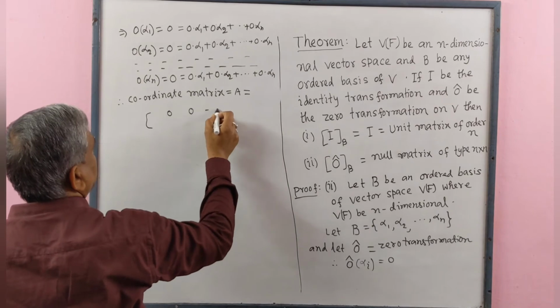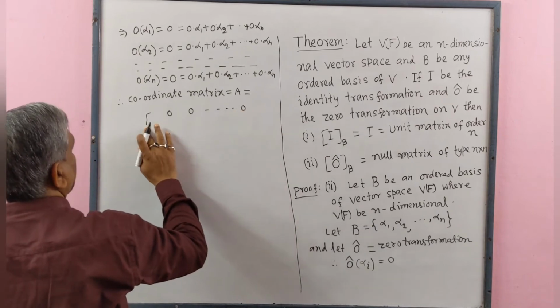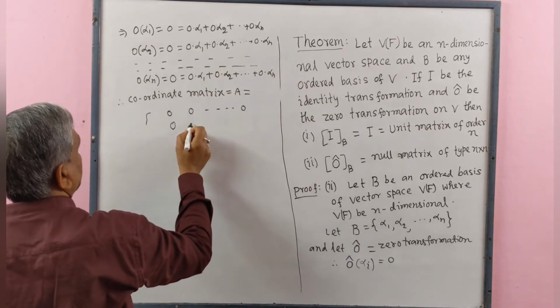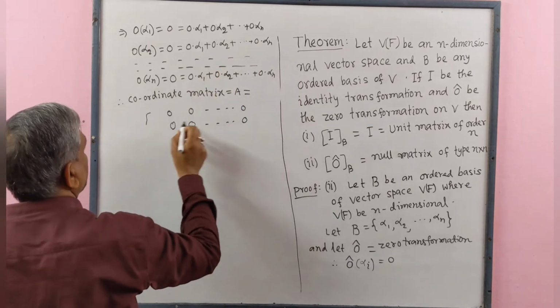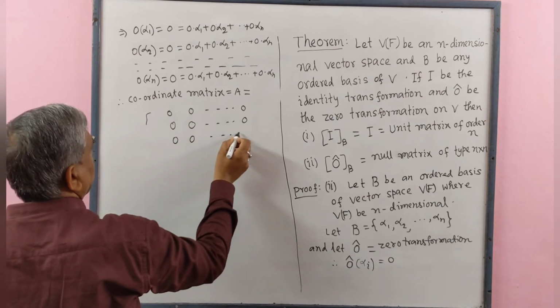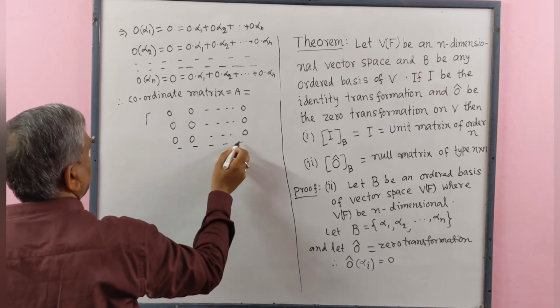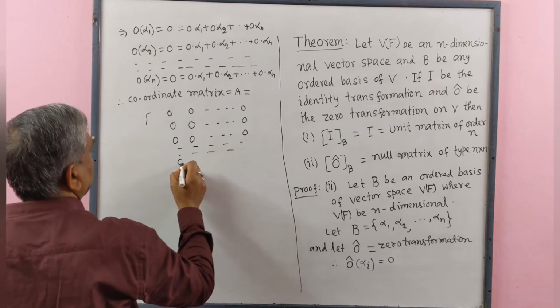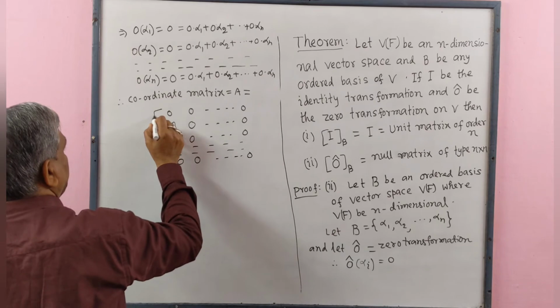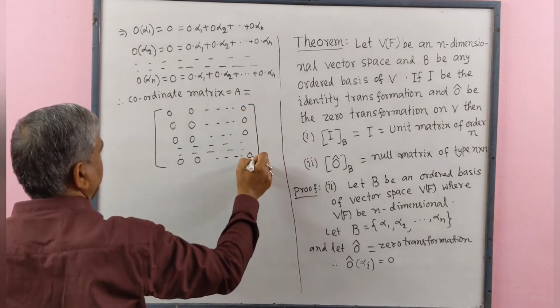In the second row 0, 0, 0, ..., 0. Similarly in the third row 0, 0, 0, ..., 0. In the nth row 0, 0, ..., 0. And this is an n by n matrix.